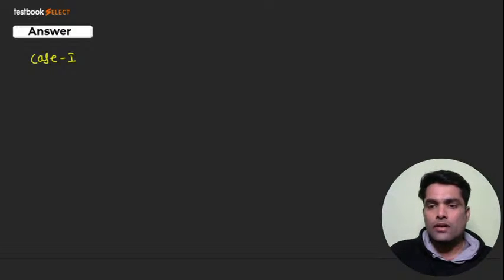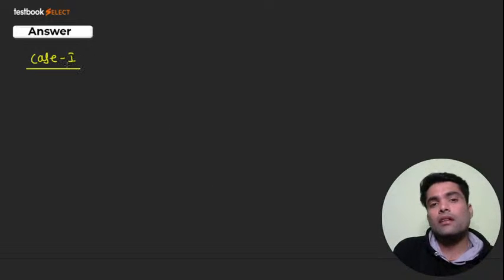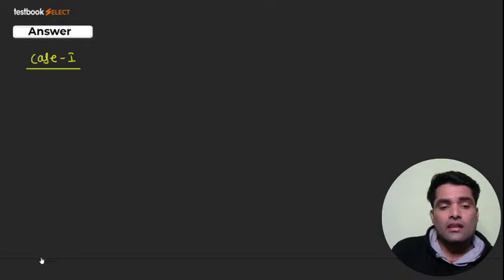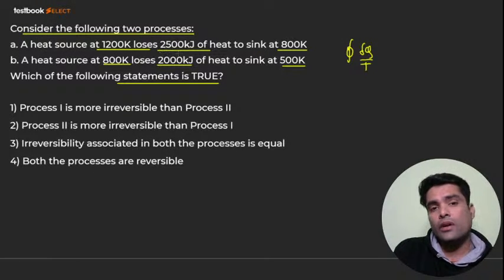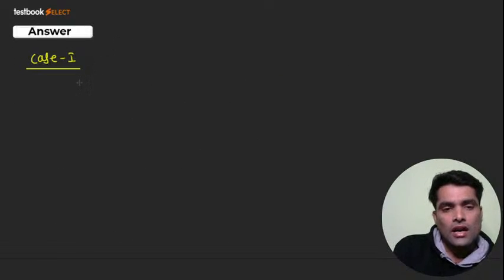Okay, so now see, this is the case number 1. In the case number 1, what have they said? They said that the heat source at 1200 Kelvin loses heat to the sink at 800 Kelvin. So my dear, see what I'll do. I'll apply the cyclic integration dQ by T. So it should be equal to,